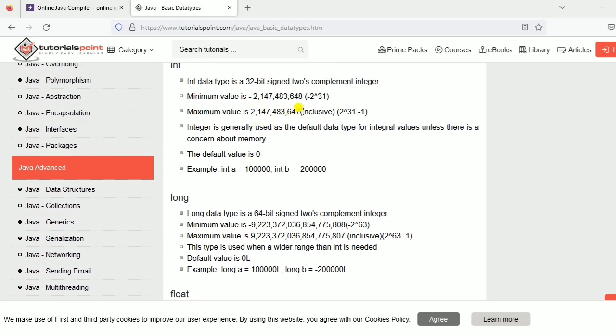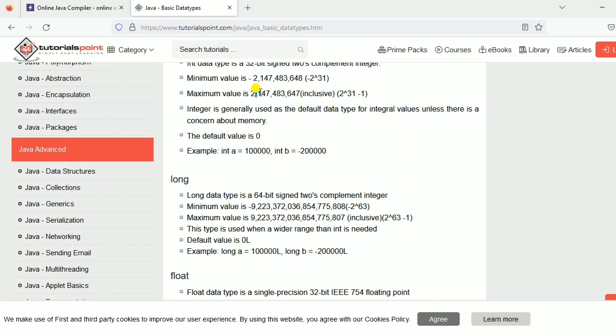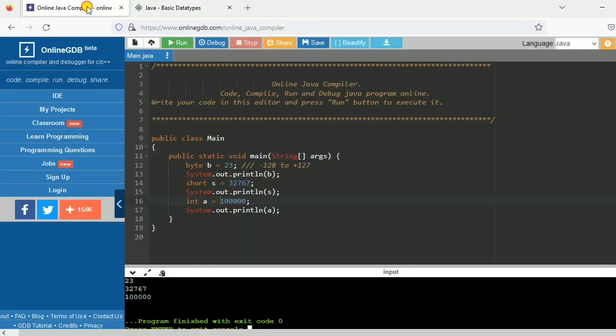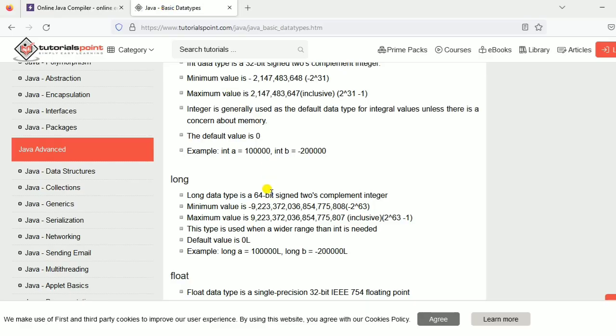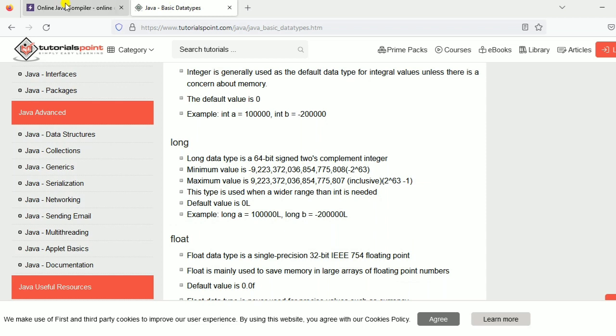And then what if we want to store more than this value? So what we will do, we will take long value. Long will take approximate this much big value. So whenever you require to store more than this value, more than 10 digit value, then you will select long. Integer takes 10 to the power of 9 value, and long will take 10 to the power of 18 value. So long is double of integer.